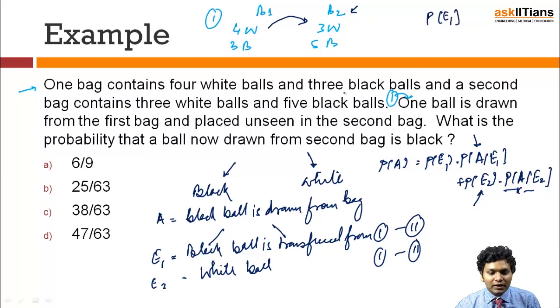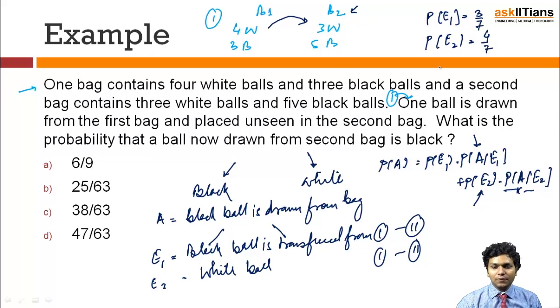The probability of E1 is that the black ball is transferred from 1 to 2. The probability of that is going to be 3 by 7, because 3 black balls are there in bag 1 and 7 is the total number of balls. So 3 out of 7 will be the probability of black ball transfer. Probability of E2 will be 4 by 7. So probability of E1 is 3 by 7.